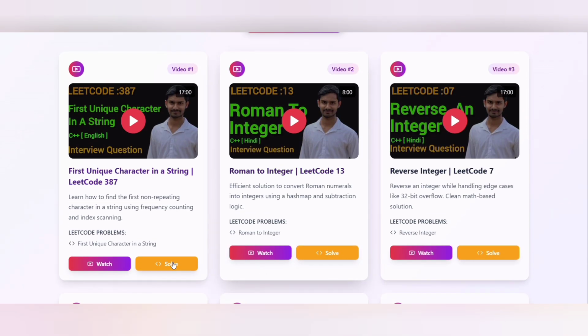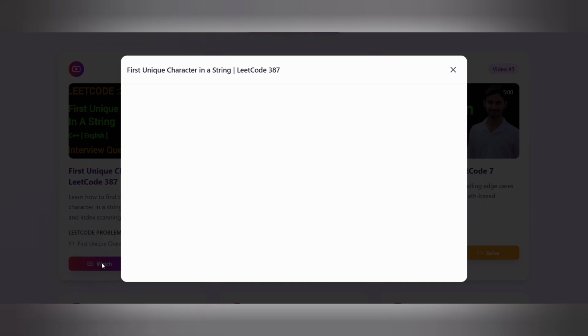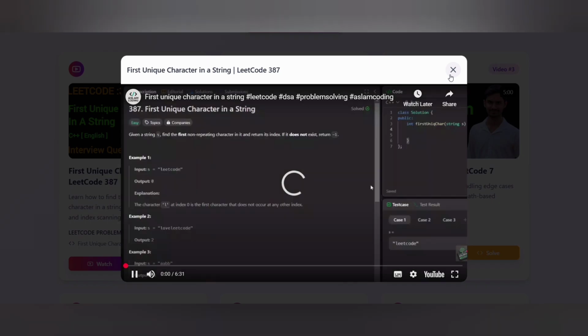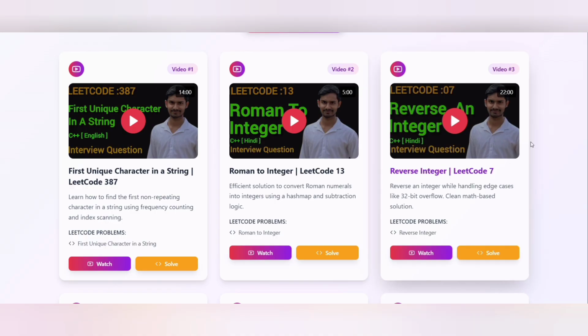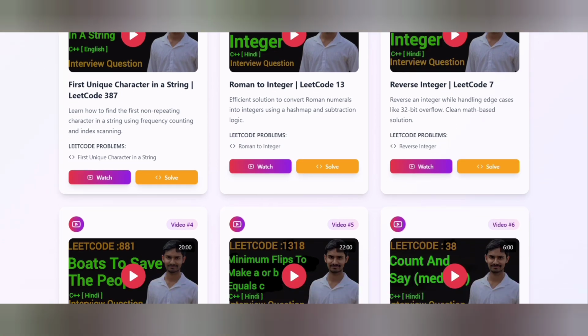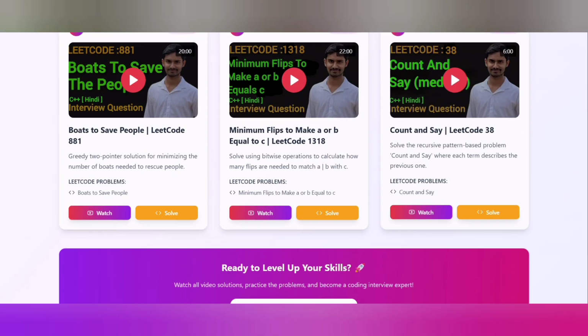You can see the watch feature is there, and also the practice feature where you can go to LeetCode and practice. And these are the video solutions, and many more cool features are to come, and I will add more problems in the coming days.